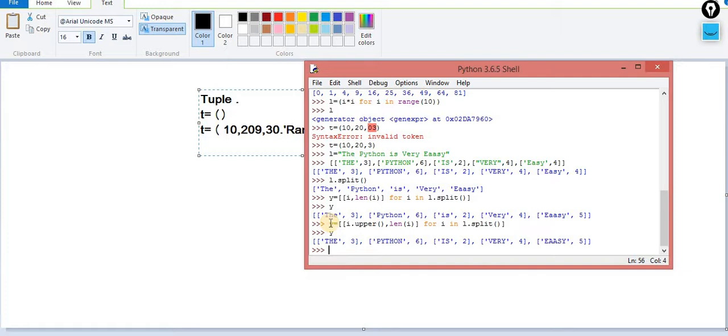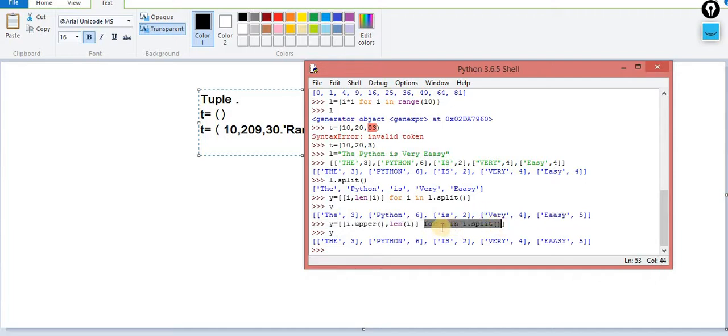So how exactly does it work? Very simple. Rather than writing 2 or 3 or 4 lines, I did a single line with the help of the list comprehension. What I did, for I in L dot split. Okay, this one is generated, and one by one it is assigned to I. In the first iteration I becomes D, in the second iteration I becomes Python, in the third iteration I becomes is, in the fourth iteration I becomes very, and in the fifth iteration I becomes easy.